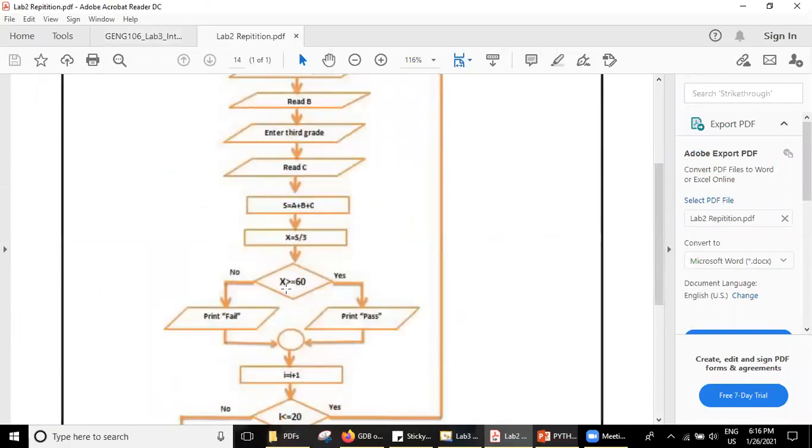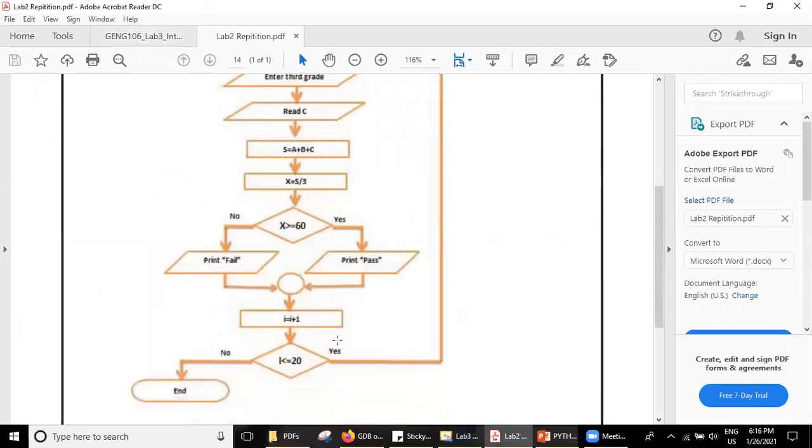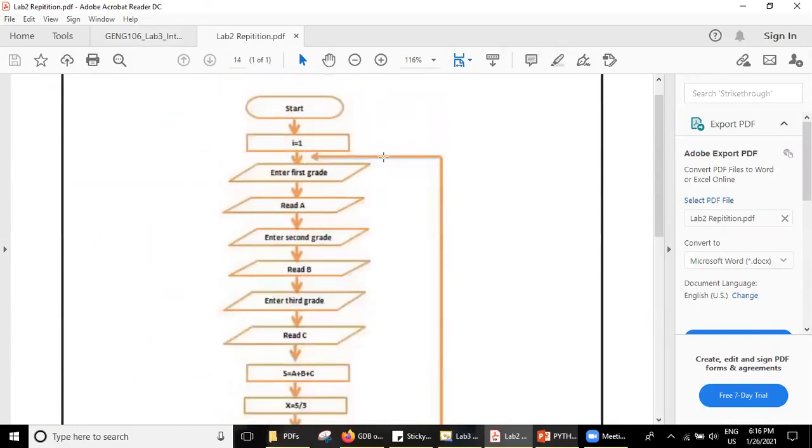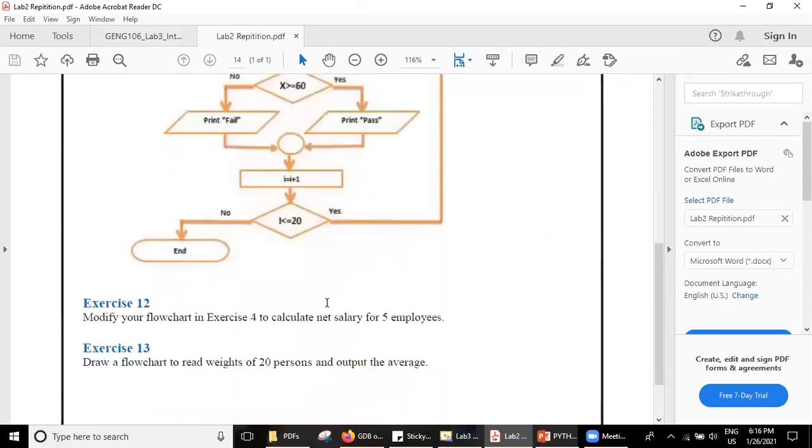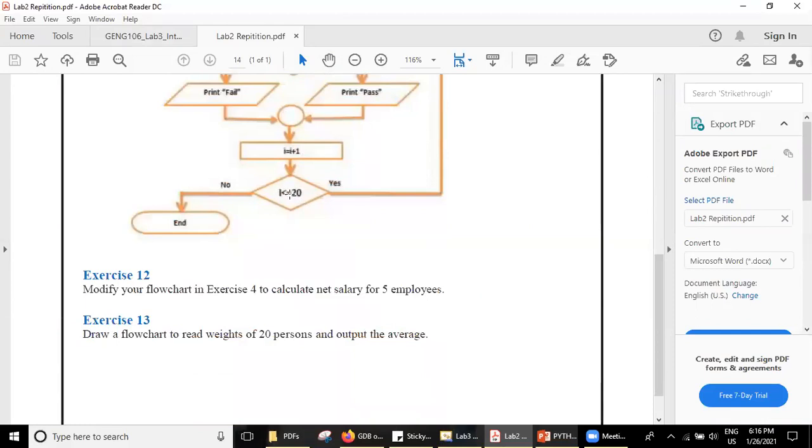We have seen this condition. And transfer is from here to here, transferring the control of the program from here to here. And this is also repeating for how many times? 20 times. So all of these 3 things are there in one single program, right?